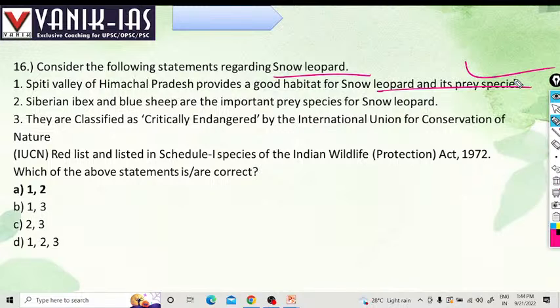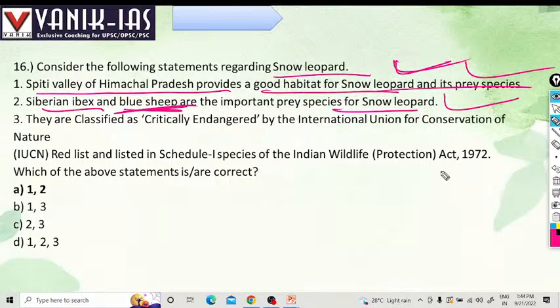Siberian ibex and blue sheep are important prey species for snow leopard. Yes, that is right. Spiti Valley of Himachal Pradesh provides good habitat for snow leopard and its prey species.